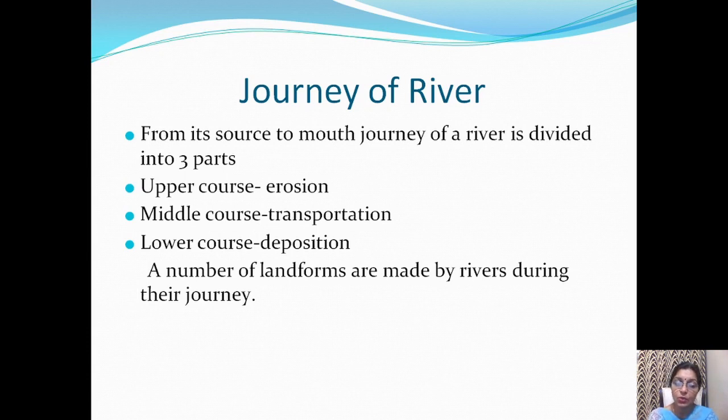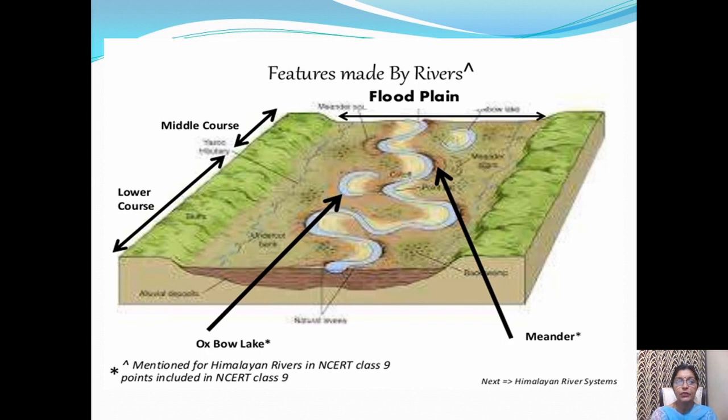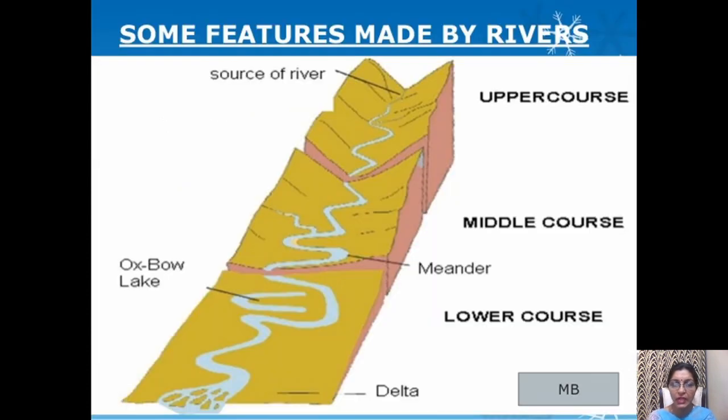In lower course, as old people are unable to carry their burden, their load, similarly, the river is unable to carry the load. It starts the work of deposition now. Delta is the landform made by the river during lower course. Have a look at a few features made by rivers during middle course and lower course. Meander is the zigzag path of a river, and when any loop of this zigzag path separates from the main river, an oxbow lake is formed. Have a look at one more diagram.